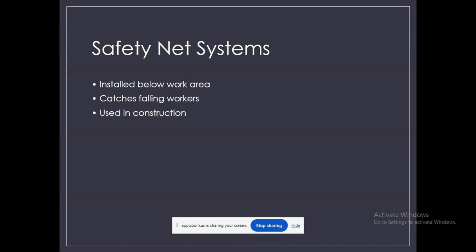Just imagine workers installing steel structures on a multi-storey building. If a worker slips, a safety net below will catch them, potentially saving their life and preventing severe injury. So the safety net acts as a backup protection system. They may not prevent the fall, but they significantly reduce its consequences. Okay, got it?